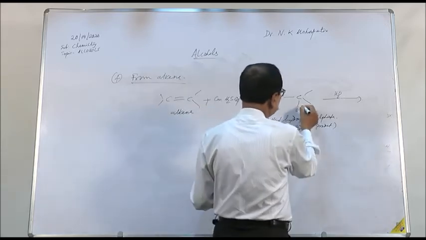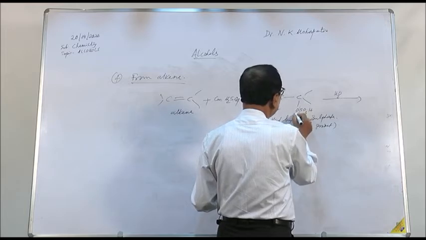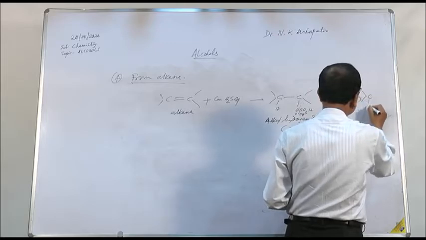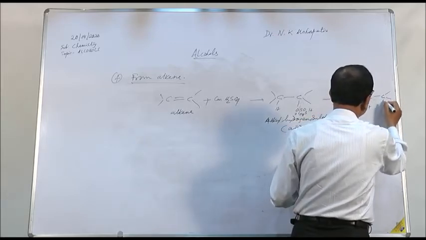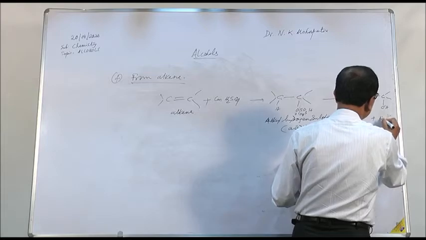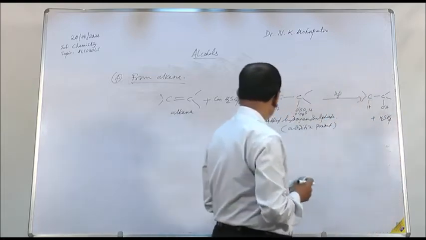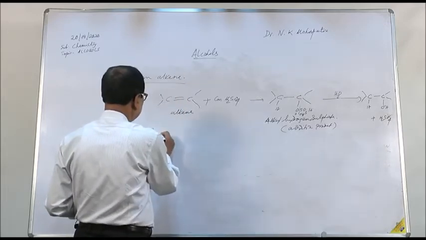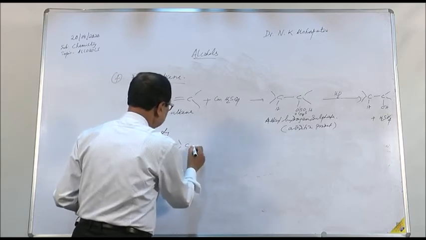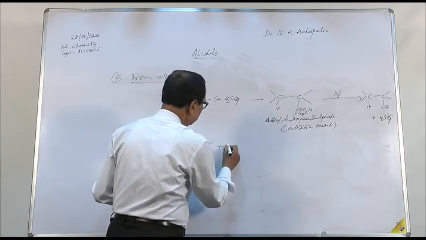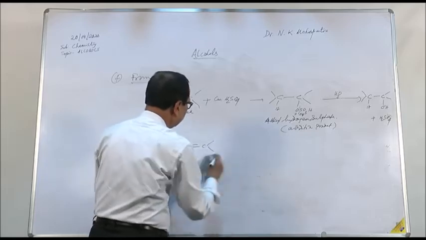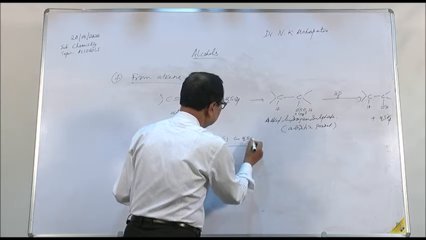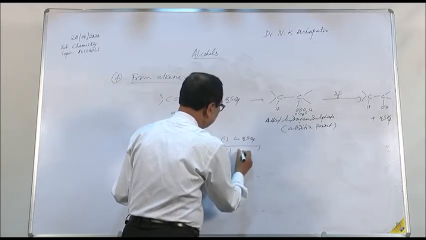What happens here? HOH, addition of water, then the product formed will be CH-COH plus H2SO4. Or you can simply write C double bond C plus concentrated sulfuric acid, then water.